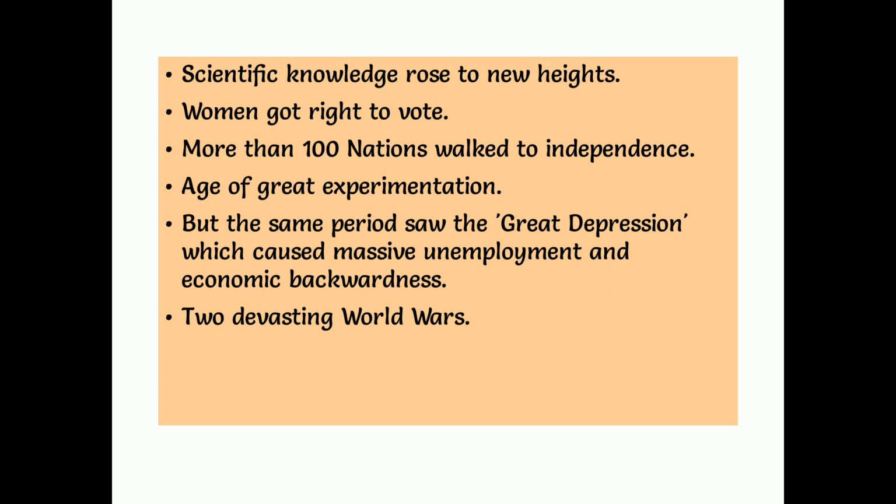So at that time, people were in a very devastating situation, and they started to lose their jobs also. It is a very weak situation in the whole world. All the countries probably faced this problem. And two devastating world wars. What are these two devastating world wars? World War One and World War Two. World War One was from 1914 to 1918, and the Second World War is from 1939 to 1945.